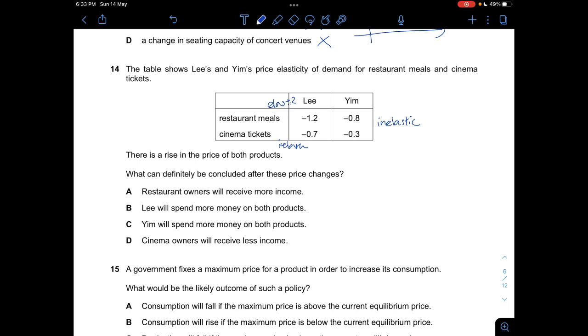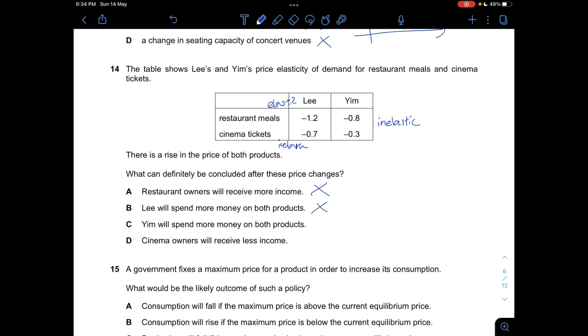So if there's a rise in the price of restaurant meals, definitely for Lee, he or she could choose to reduce their expenditure at restaurants, so the restaurant owners will receive less income. Okay, so A is not correct, and B, will spend more money on both products, is wrong, because for restaurant meals it's elastic, so Lee will spend less, but for cinema tickets, yes, he or she will spend more, but not for restaurant meals.